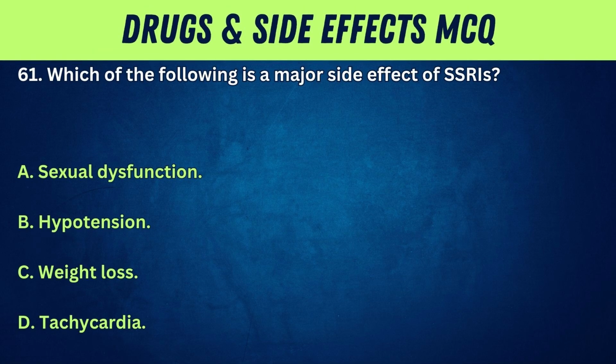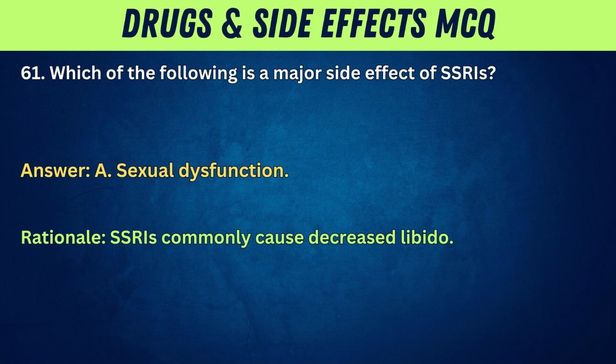61. Which of the following is a major side effect of SSRIs? A. Sexual dysfunction. B. Hypotension. C. Weight loss. D. Tachycardia. Answer: A. Sexual dysfunction. Rationale: SSRIs commonly cause decreased libido.